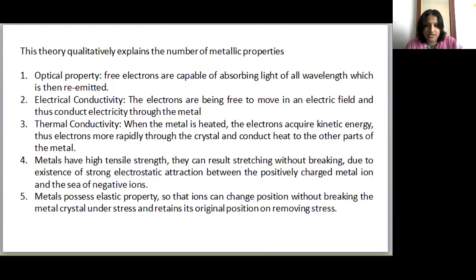Actually, the electron sea model is an assemblage of positive ions, those are called kernels, immersed in a sea of mobile electrons, and each electron belongs to a number of positive ions and each positive ion belongs to a number of free electrons. So the force that binds a metal atom and electrons within a sphere of influence is called metallic bonding. Now you understand what metallic bonding is and the properties of metals also.